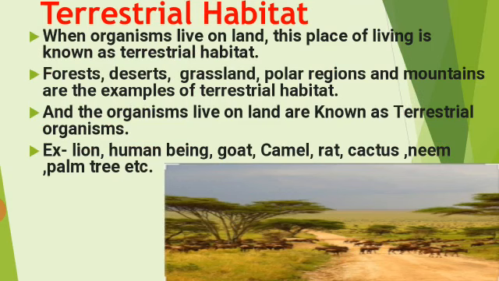Now come to the next topic. Now I am going to explain the terrestrial habitat and the types of terrestrial habitat.